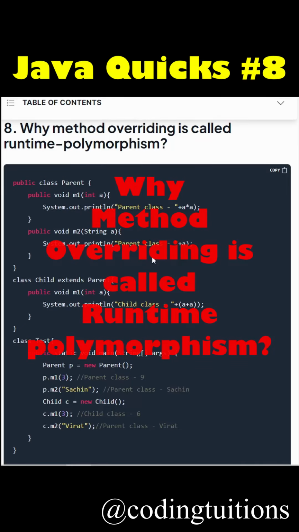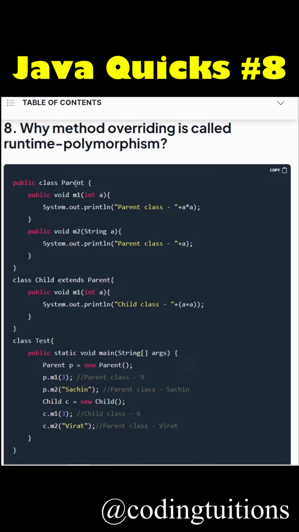Why method overriding is called runtime polymorphism. In this example, we have a parent class. It has two methods, m1 and m2. We also have a child class which is extending the parent class.